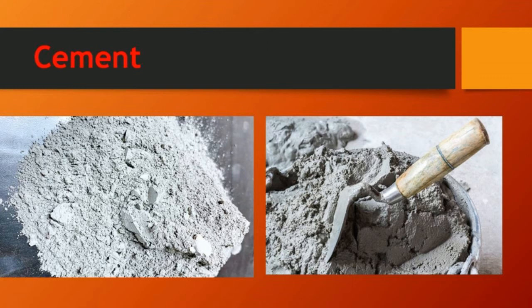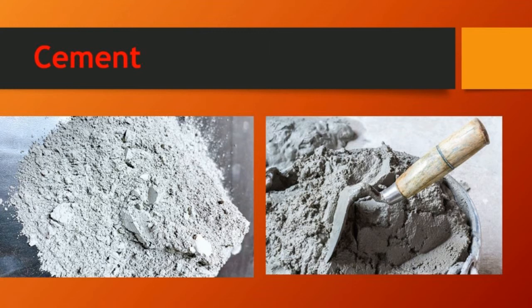Cement. In the ancient period, houses were constructed using a mixture of lime, sand and wood. We already know lime is from limestone, sand is like mud, and wood. With the help of these only, in the ancient period, we built a house. But nowadays what are we doing? People widely use cement for the construction of houses.